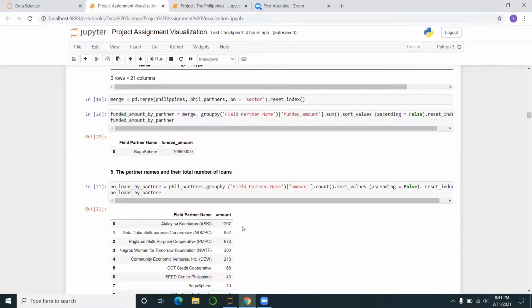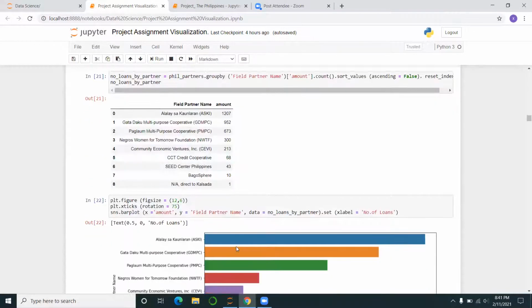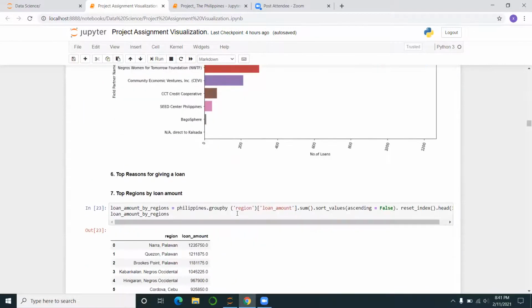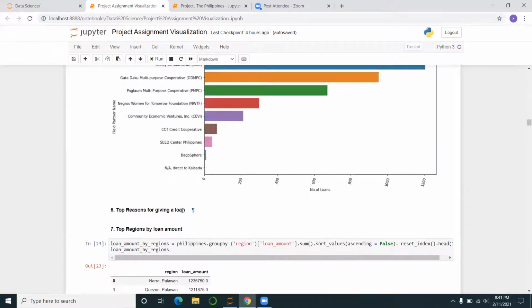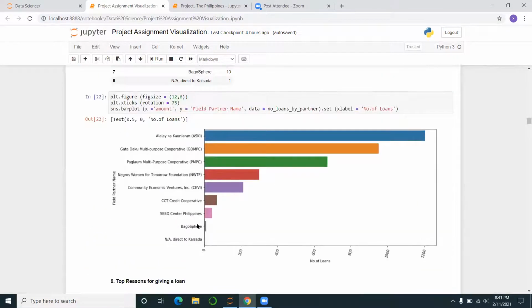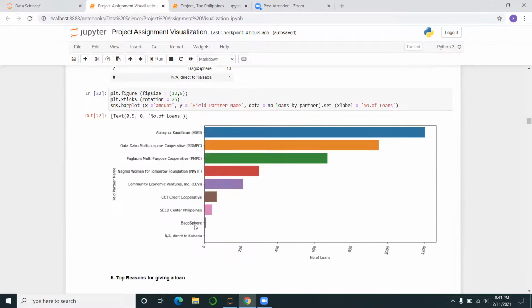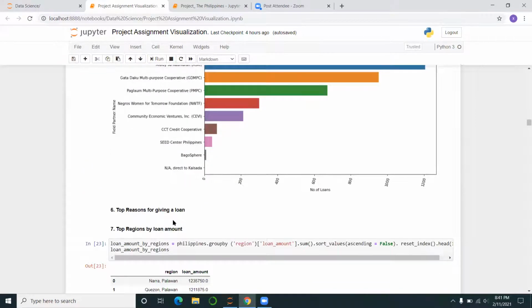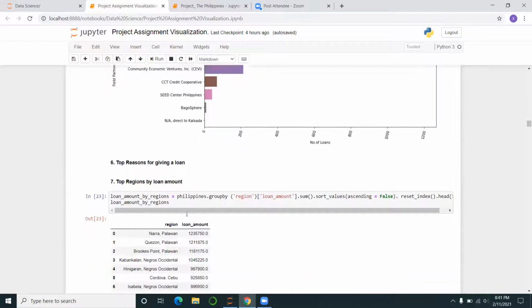And then the partner names and the total number of loans. So I just used one document here. I brought the field partner name together with the amount, and this is what I got. And this is how I plotted it. And then top reasons for giving a loan. I tried to look for top reasons, but I could not get them. What I could get was the uses of the loan. So I don't know where the reasons column was, because what I could only get was uses. So I did not answer that one.